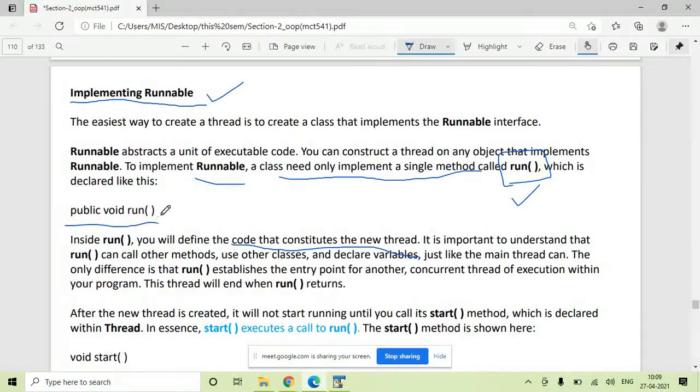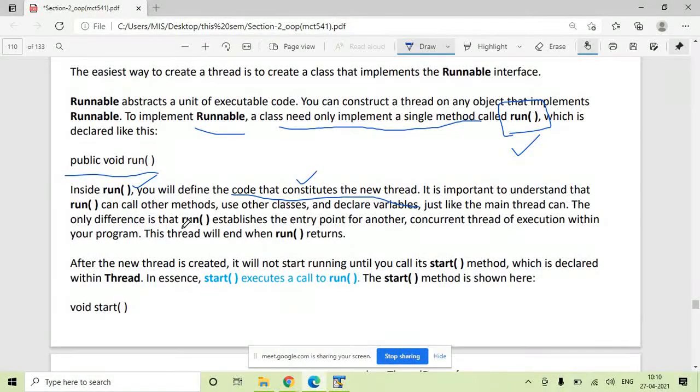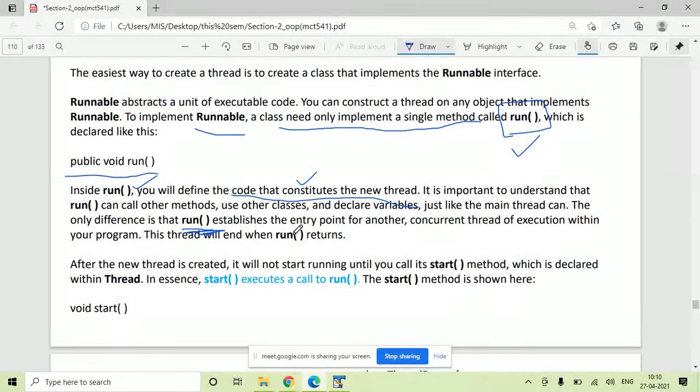In the run method, you will provide what you want from that particular thread, for what purpose you want to create that thread. That code you will write inside the run method. This run method is the entry point for your thread.